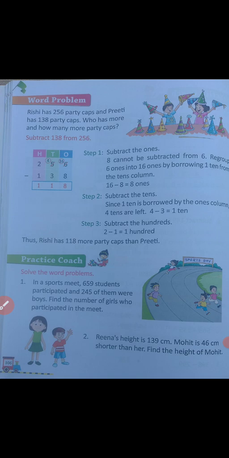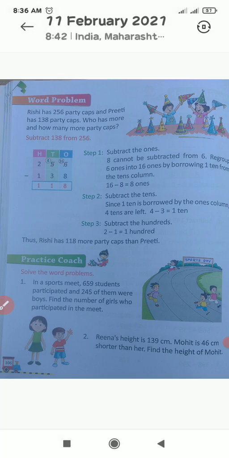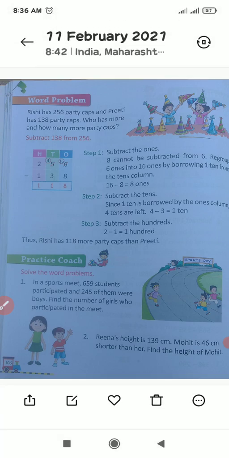Rishi has 256 party caps and Preeti has 138 party caps. Who has more and how many more party caps? The first number is 256 and the second number is 138. So what do we have to do? Subtraction or addition? Subtraction. In subtraction, the first number will be 256 and it is already written for you.